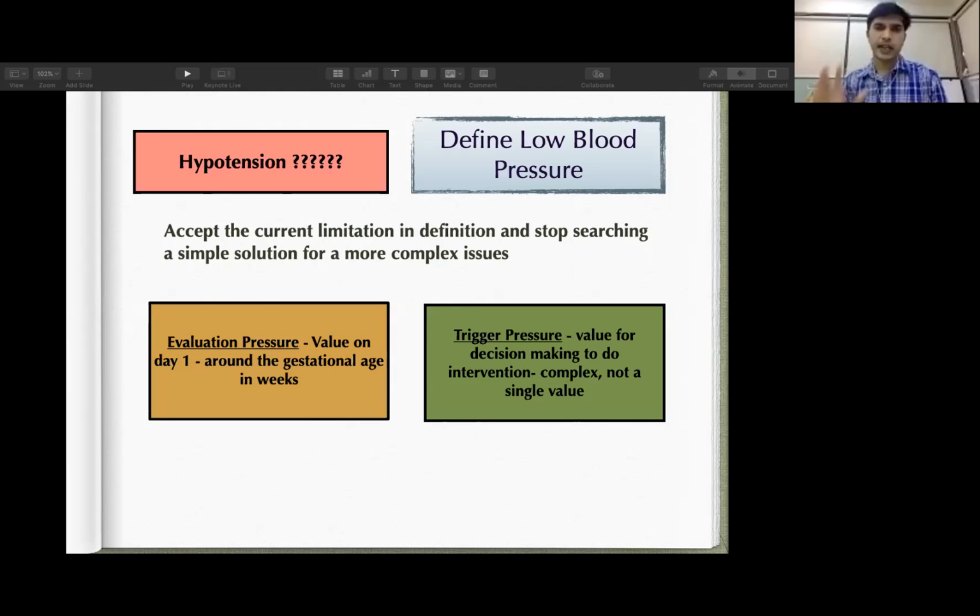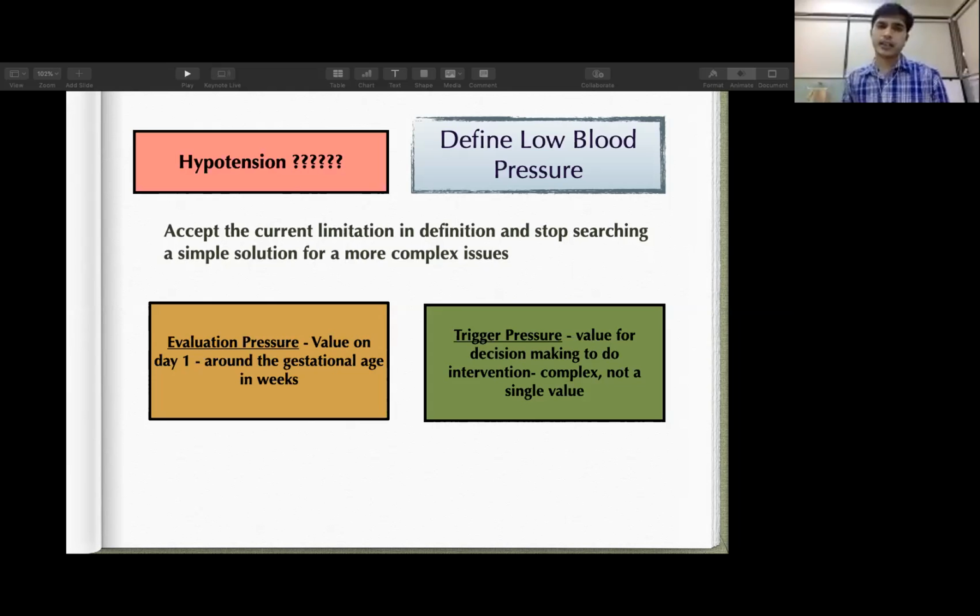But we can have the thought process that there is some number of blood pressure, like an evaluation pressure, which can be fixed on day 1 and can be used for further assessment. That is the cutoff; we should start thinking that this baby needs to be monitored vigilantly.